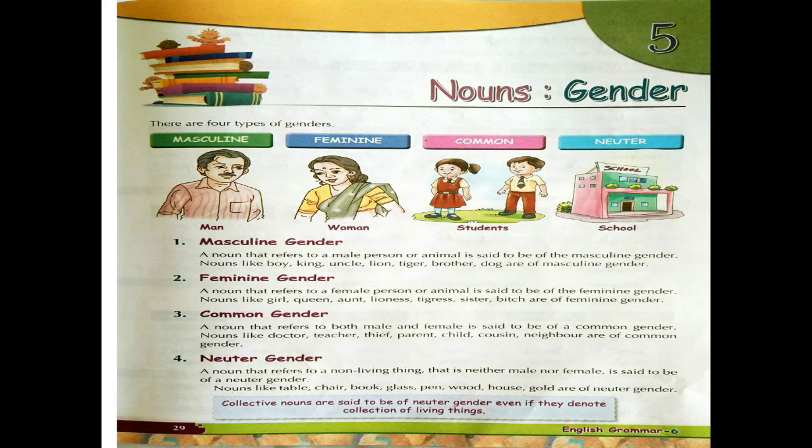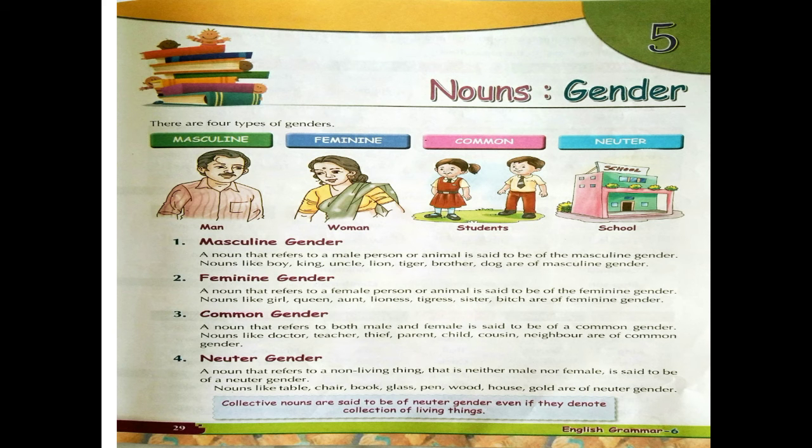Number 4th is your neuter gender, the noun that refers to a non-living thing, that is neither male nor female, is said to be a neuter gender. So basically in the neuter gender we include the non-living things. For example, table, chair, book, glass, pen, etc. They all come under your neuter gender.